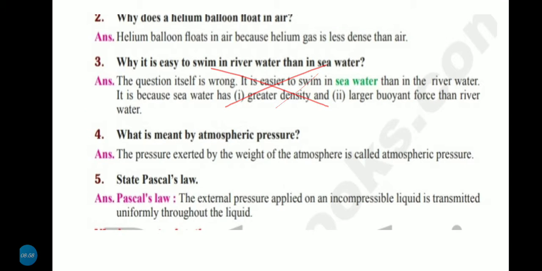Okay, next one. What is meant by atmospheric pressure? The pressure exerted by the weight of the atmosphere is called atmospheric pressure. Very important question. State Pascal's law. The external pressure applied on an incompressible liquid is transmitted uniformly throughout the liquid.